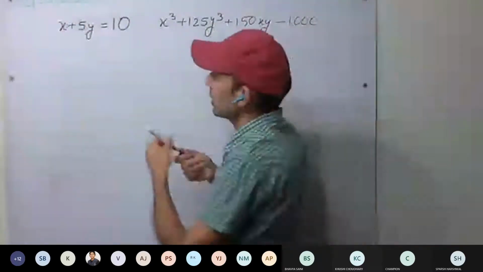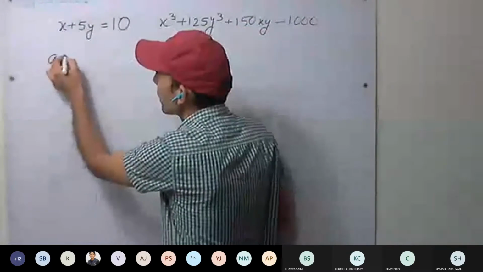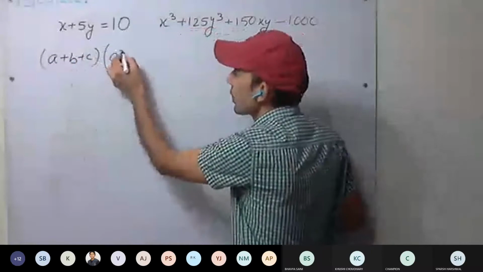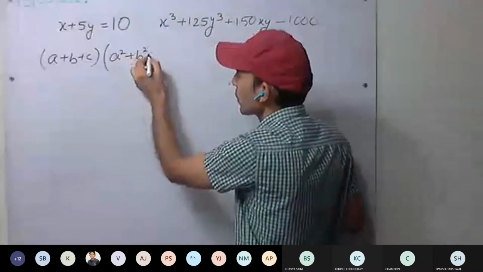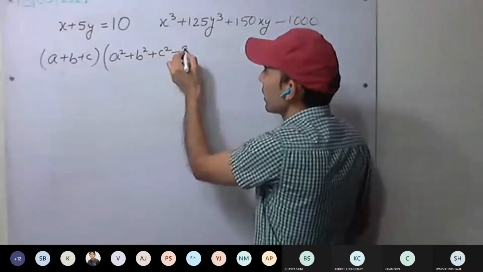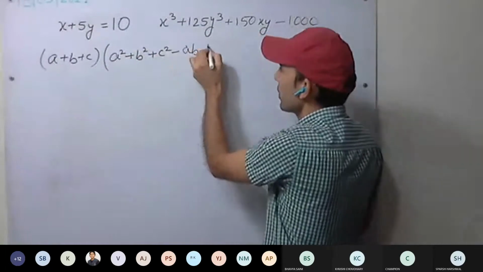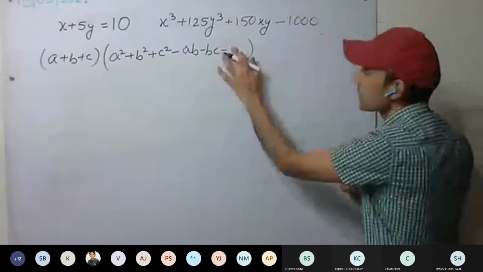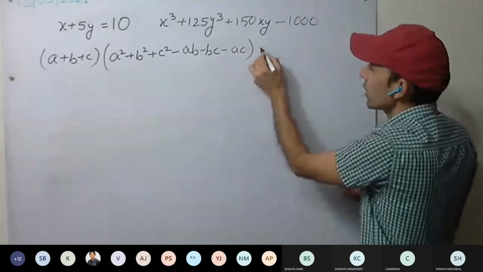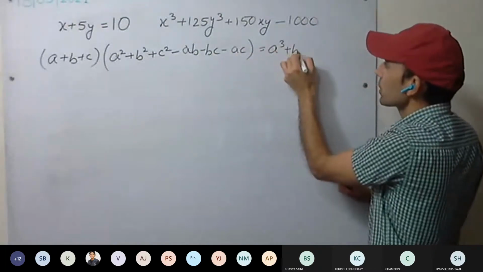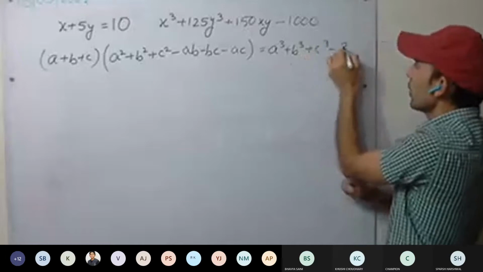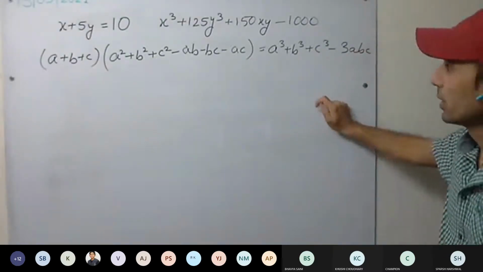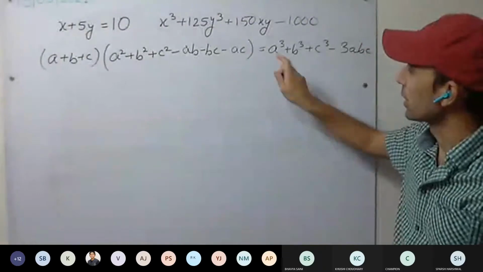Okay, what equation have we learned till now? (A plus B plus C) into (A square plus B square plus C square minus AB minus BC minus CA), or AC you can write, equal to A cube plus B cube plus C cube minus 3ABC. This we have studied till now. This was the equation. Okay.